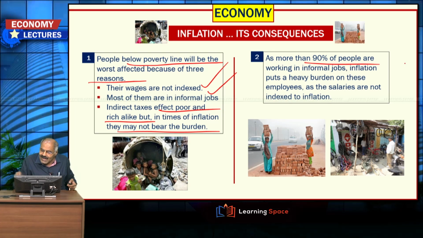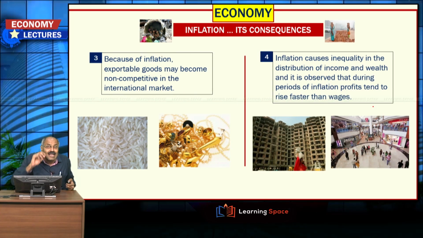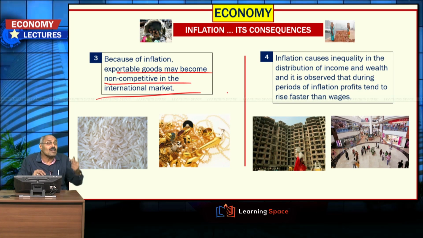Then, as more than 90% of people are working in informal jobs, inflation puts a heavy burden on these employees as the salaries are not indexed to inflation. Then because of inflation, exportable goods may become non-competitive in the international market, because the cost of production in our country will increase. Because of the increased cost of production, they may not become globally competitive.